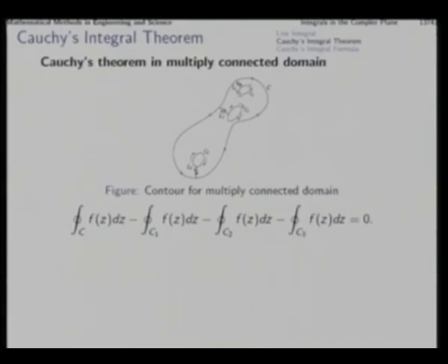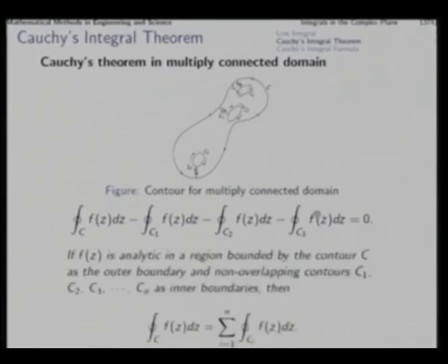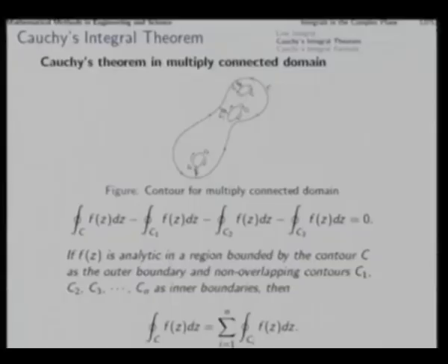Okay. Now, this gives us the result that if f(z) is analytic in a region bounded by the contour C as the outer boundary and non-overlapping contours C1, C2, C3 etc. as inner boundaries in this manner, then the contour integral over that outer boundary turns out to be equal to the sum of this plus this plus this.